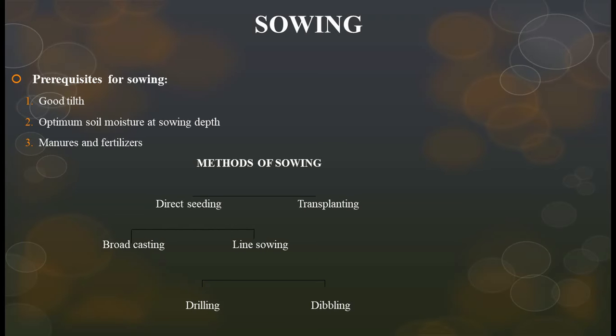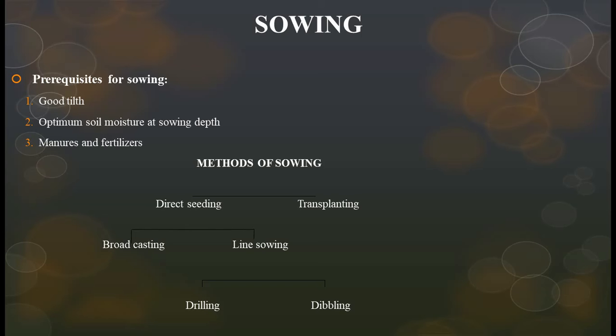This is sowing, friends. We know that seeds are sown in the fields. Prerequisites for sowing: what are the needs of sowing in the field? What do we have to do to the soil? That means good tilth, optimum soil moisture at sowing depth, and manures and fertilizer.